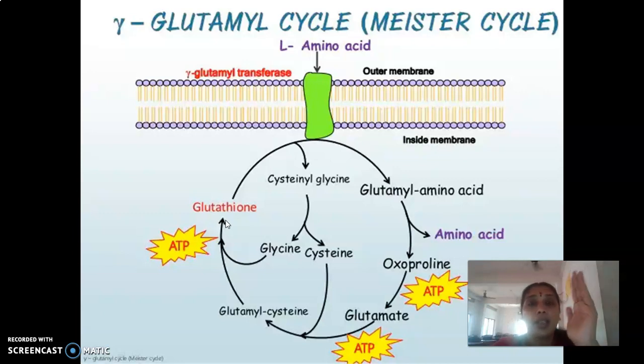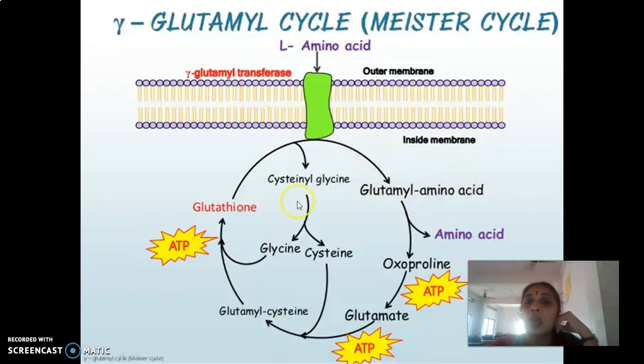So glutathione is acted upon by the gamma glutamyl transferase enzyme, so that the tripeptide glutathione will be split up into cysteinyl glycine and the gamma glutamyl group. Cysteinyl glycine will be coming out, while the gamma glutamyl group will now combine with this neutral amino acid.